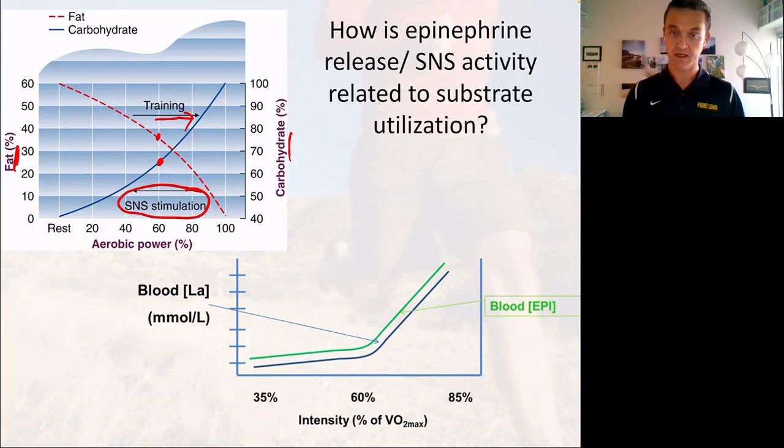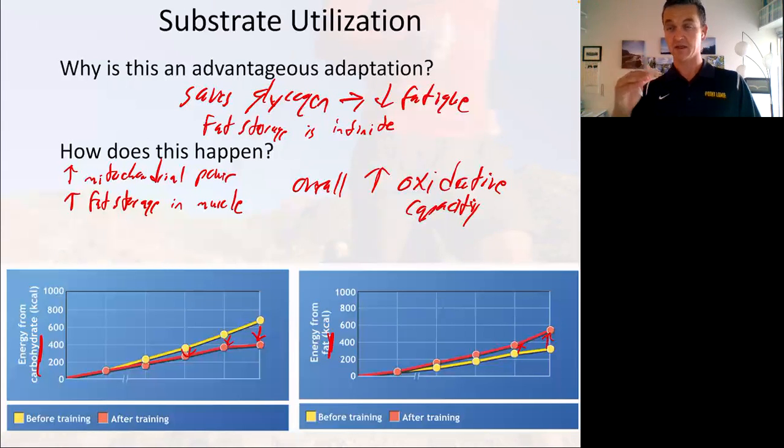And this is directly connected to our sympathetic nervous system stimulation. We can see this when we look at the blood. We look at blood epinephrine levels and how they're related to blood lactate levels, and look at that relationship there. They're clearly connected to each other, right? So this idea of using less carbs and more fat is directly connected to the exercise at a given intensity being easier for us, right?